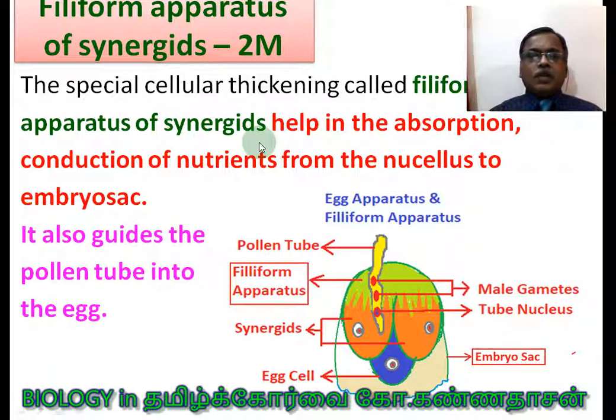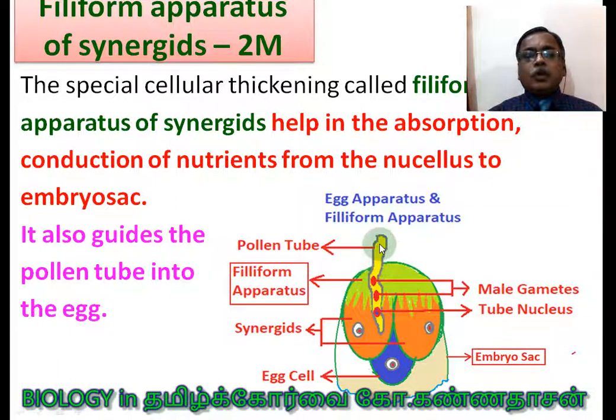It helps in the absorption and conduction of nutrients from the nucellar cell layers towards the embryo sac.